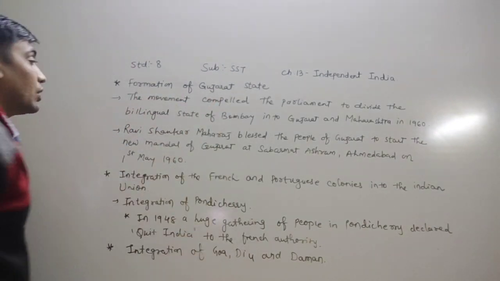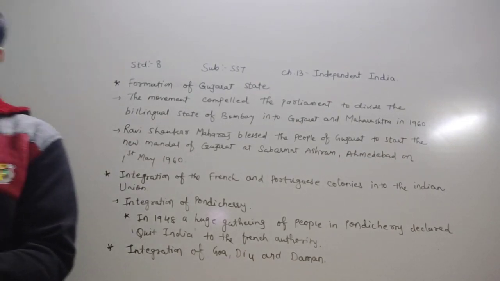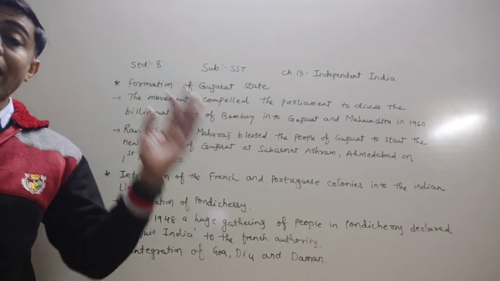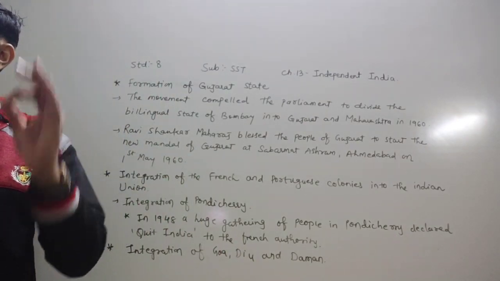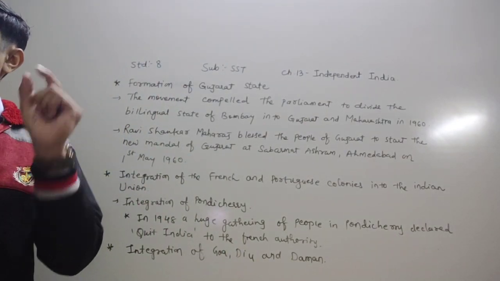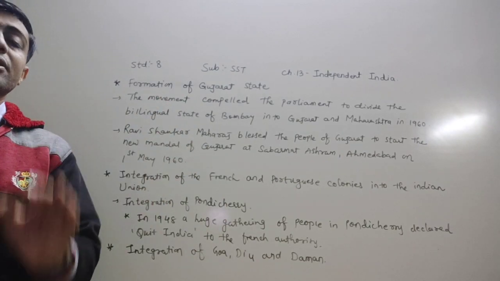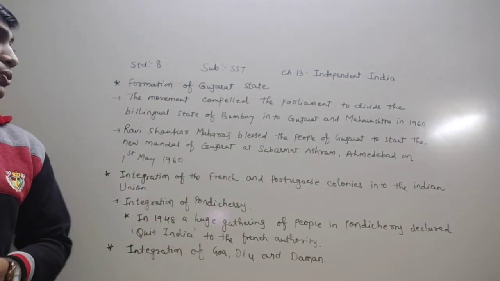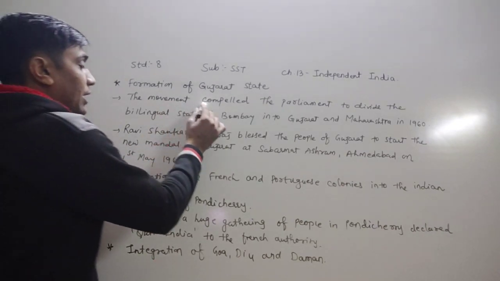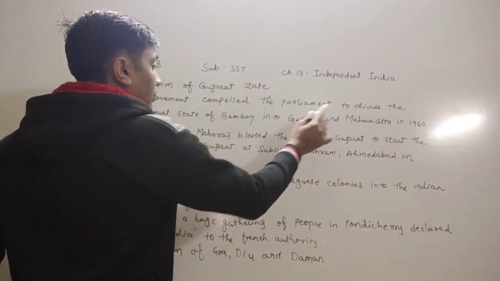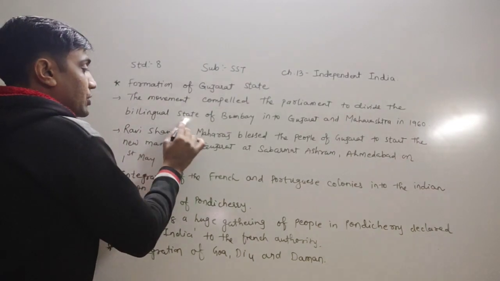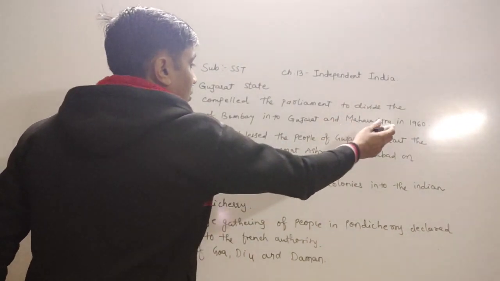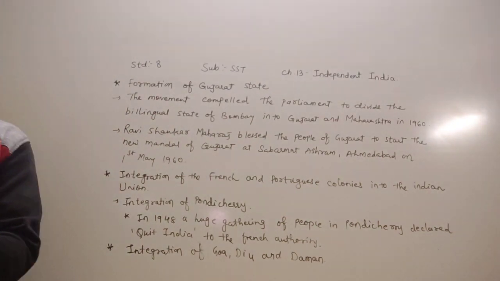What have we learned today? Today we have to learn about the formation of Gujarat state. The movement compelled the parliament to divide the bilingual state of Bombay into Gujarat and Maharashtra in 1960. What happened there, dear children? The movement compelled the parliament to divide the bilingual state Bombay into two parts. One is Gujarat and the second is Maharashtra, in 1960.